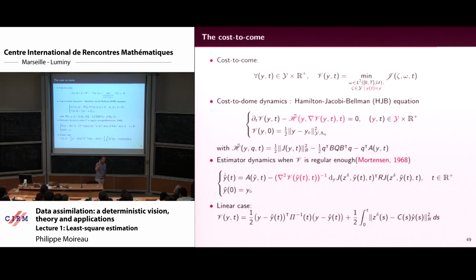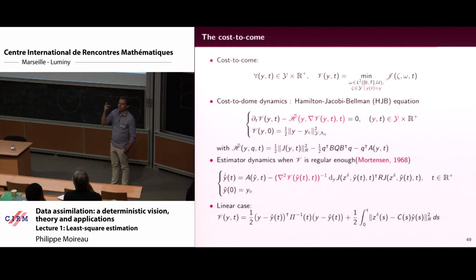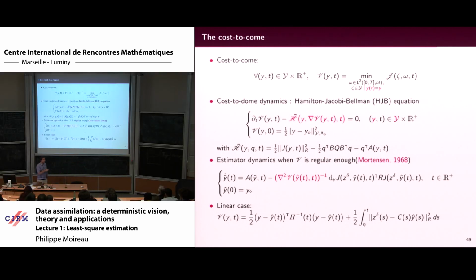Because before, I had the Riccati equation on a dense operator over 1,000,000 degrees of freedom, and now I have a cost to come, so something like an HJB equation. So you solve HJB on the space Y. For PDE, it's super easy because the dimension of this space is R power 1 million. Okay, so I did it in dimension 2,